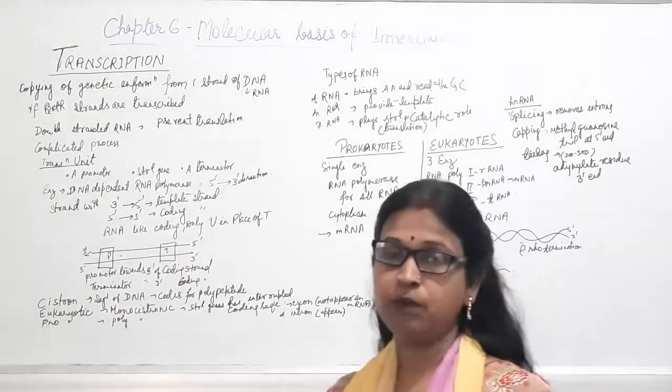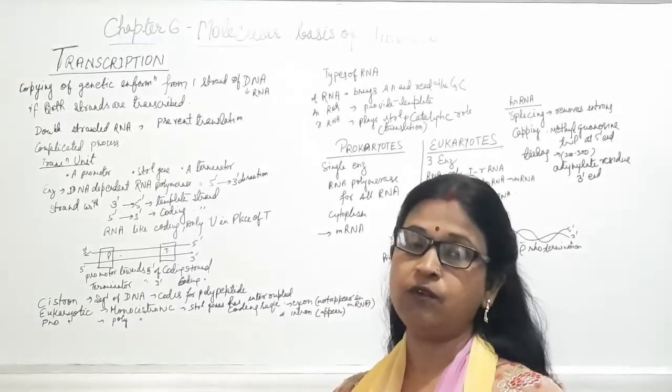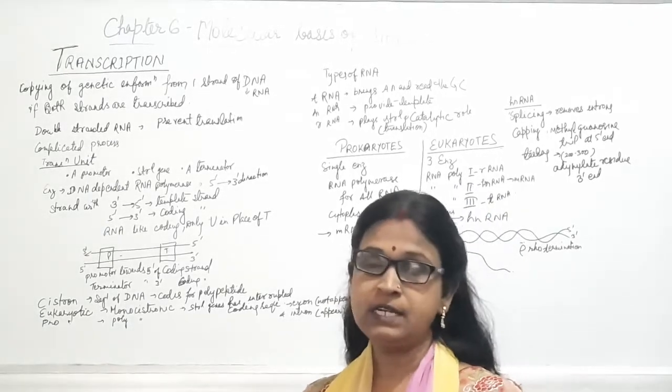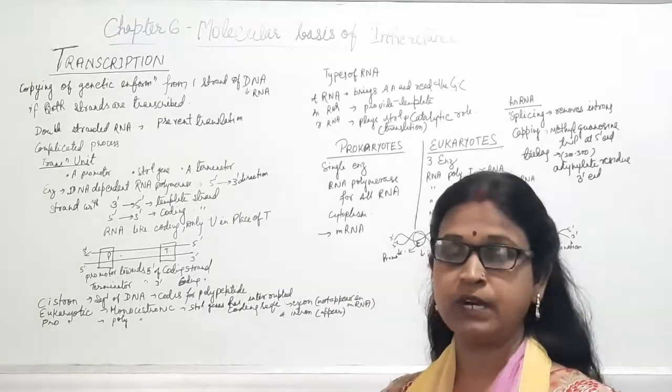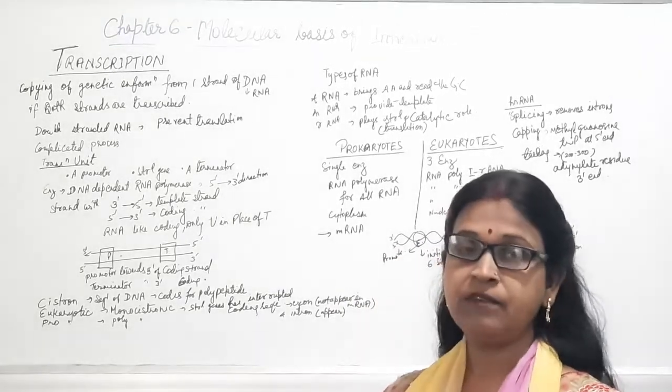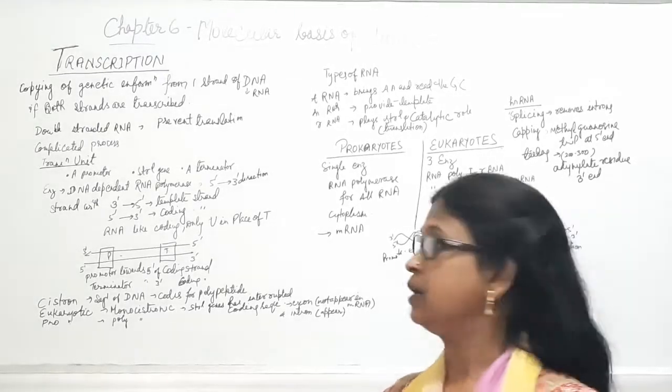It becomes such a complicated process that it will prevent translation also. That's why a single strand of DNA undergoes transcription, transferring its information to RNA.